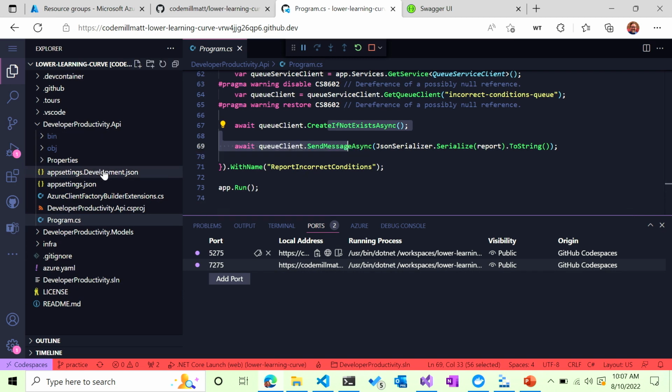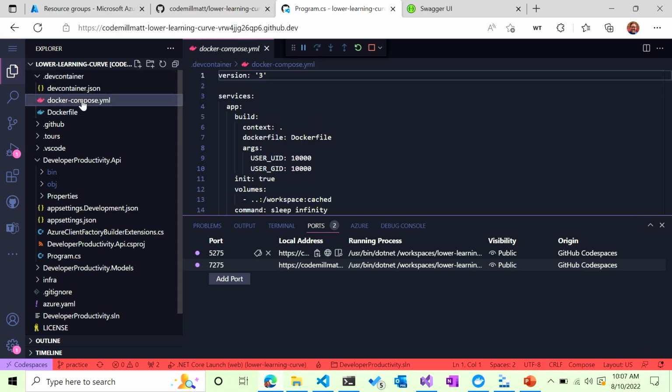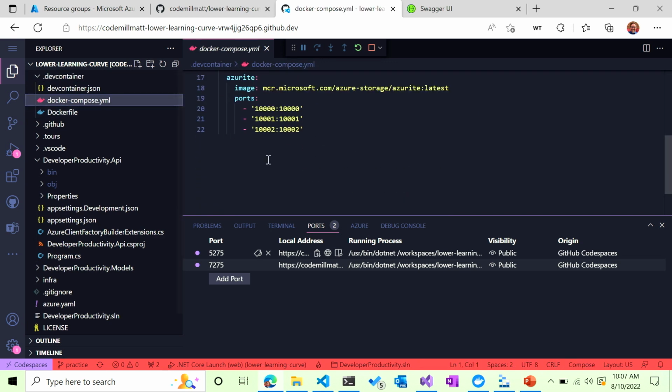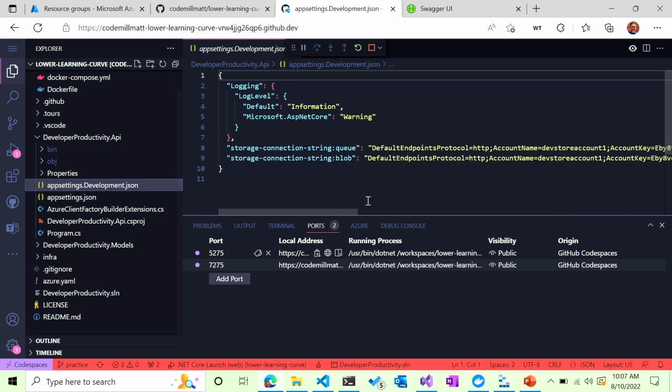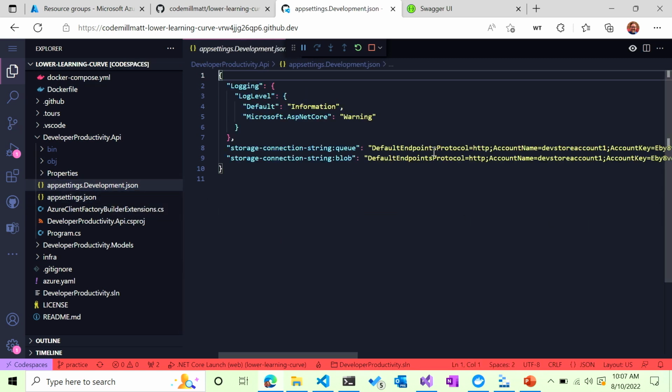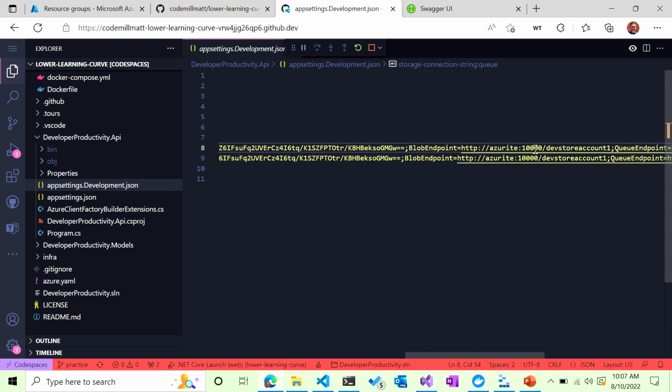One thing I did want to show you before we get out of here is in the app settings file, I had to change what the connection string was from using development to actually using a real connection string. And the thing about it is we're connecting with Azurite. So just the name Azurite for what we called it in the Docker compose file.